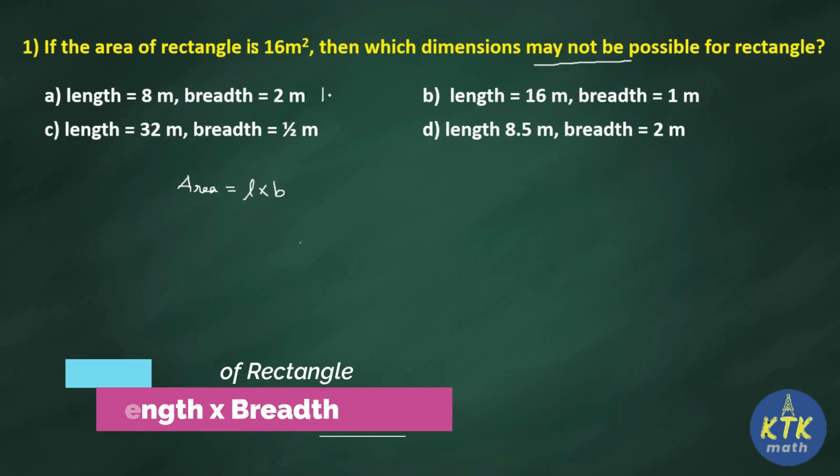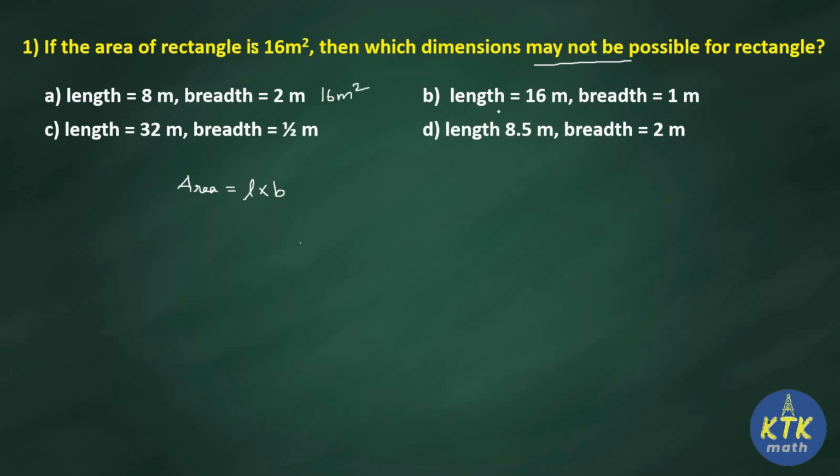So option A, 8 into 2, 16 meters square. Then option B, length into breadth, length 16, breadth 1. So option B also we are getting 16 ones are 16 meters square. Then option C, 32 and 1 by 2. So 32 and 1 by 2, how we are going to write? 32 into 1 by 2, 2 into 16 I can cancel, so 16 times. So option C also I am getting 16 meter square.